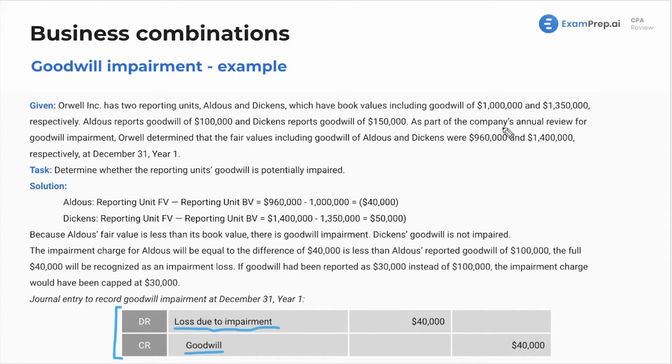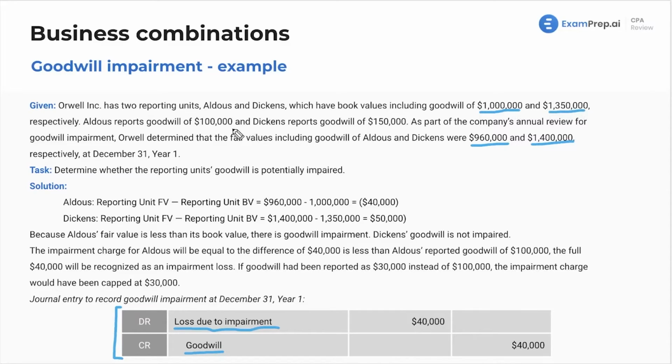As part of the company's annual review for goodwill impairment, Orwell determined that the fair values, including goodwill, were 960 and 1.4 million. So what are we looking at here? We're basically saying, okay, the fair value of the company, including goodwill, are these amounts. The book values are these amounts.